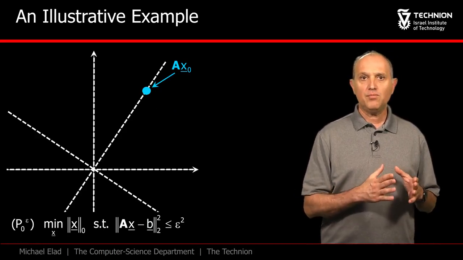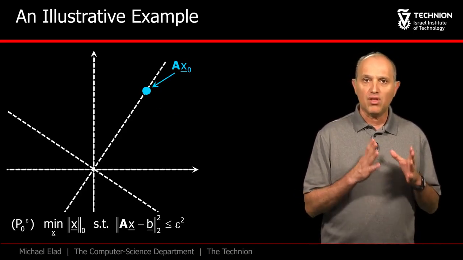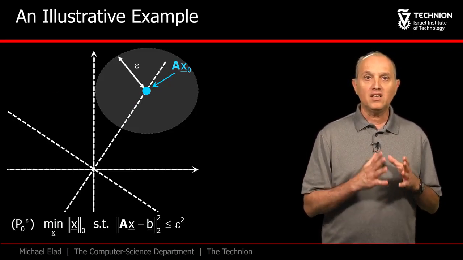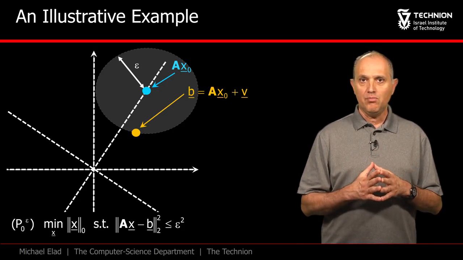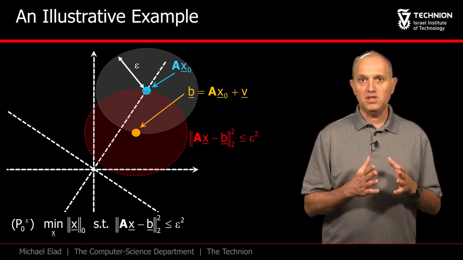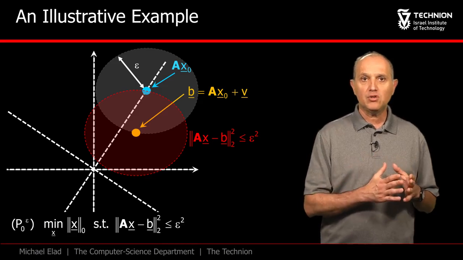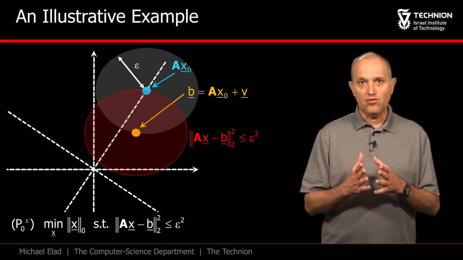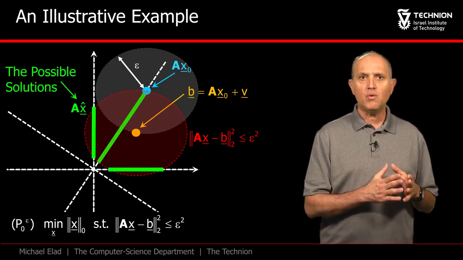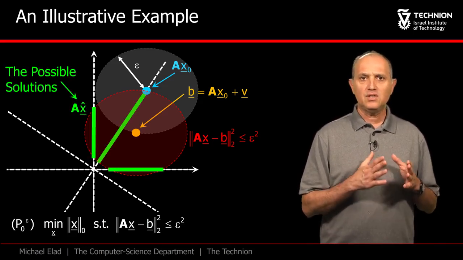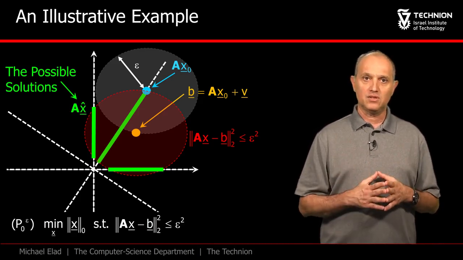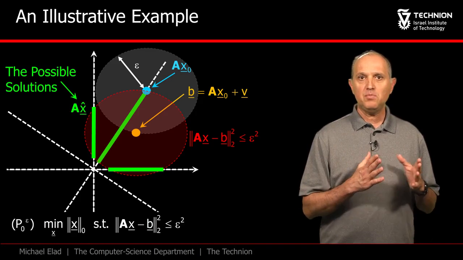We return to the example we have just presented and change one thing. The energy of the noise is now bigger. This implies a wider disk. As before, B is given as a point somewhere in this disk. Turning to solve P0 epsilon, we draw the locations of Ax around B as before and get this red disk. The situation now is substantially different, since the set of candidate solutions is wider and could rely on 3 different atoms.